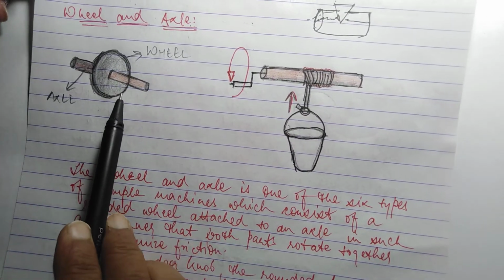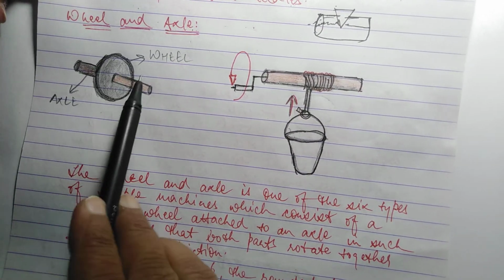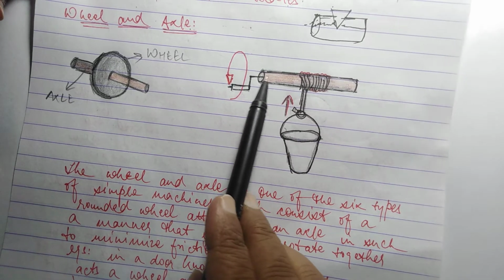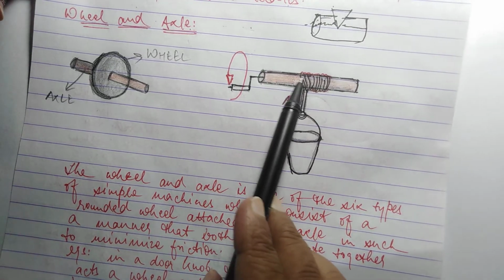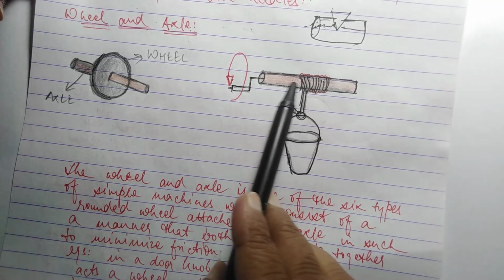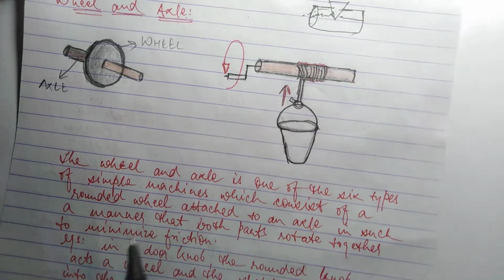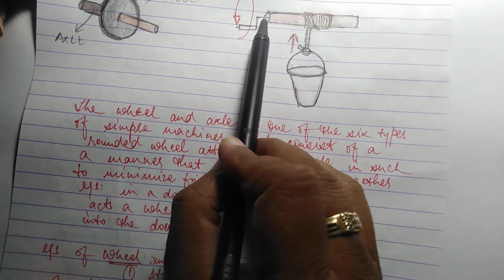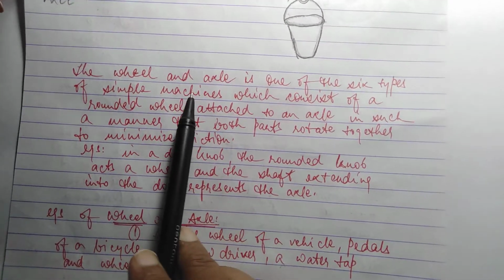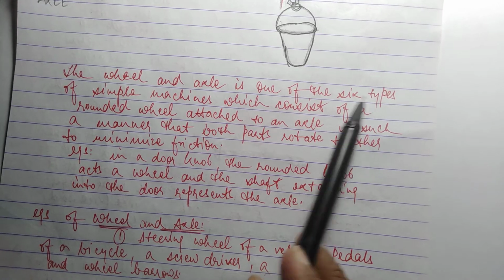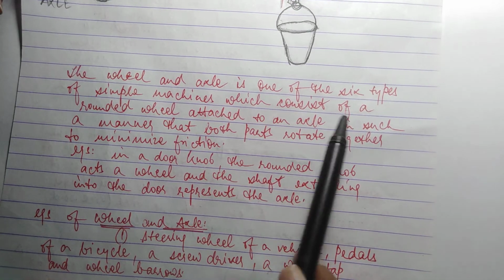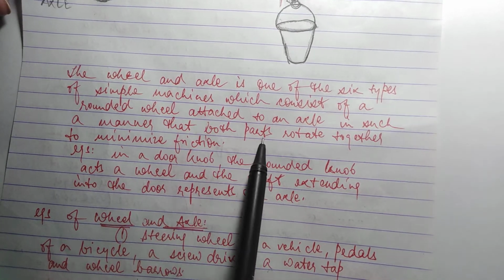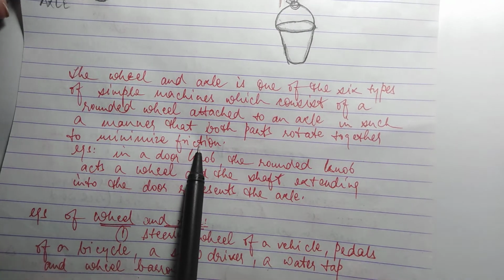Now wheel and axle. You can see this is the wheel and this is the rod that is called the axle. Okay. The wheel and axle is one of the 6 types of simple machines which consist of a rounded wheel attached to an axle in such a manner that both parts rotate together to minimize friction.